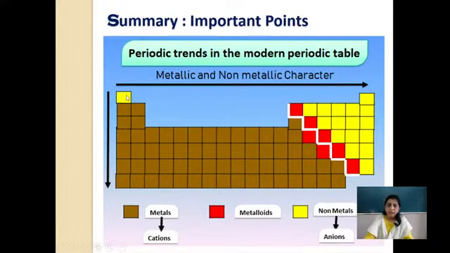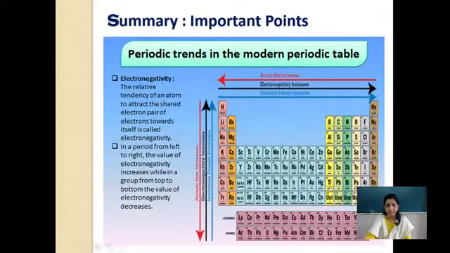Okay, now here you will see that for hydrogen yellow color is given, and yellow color is for non-metal. Hydrogen is an exception. It is not a metal, it is a non-metal, because it does not lose an electron. It can't lose an electron. It has got only 1 electron. Uska existence hi nahi rahega. So hydrogen is an exception here. That is why it is given yellow. So this is about metallic and non-metallic characters.